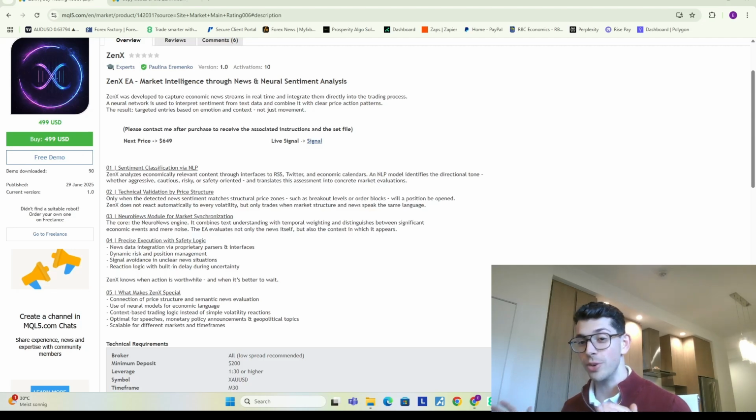Today we're looking at the newest AI bot on the marketplace, the ZenX, which is the market intelligence through news and neural sentiment analysis bot by Ms. Paulina Eremenko.